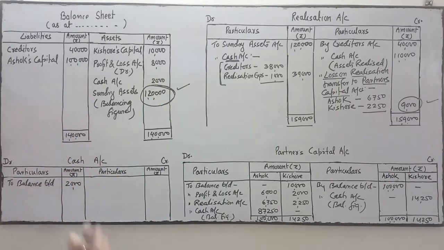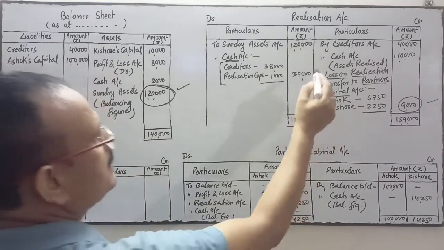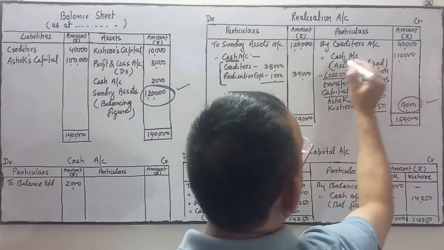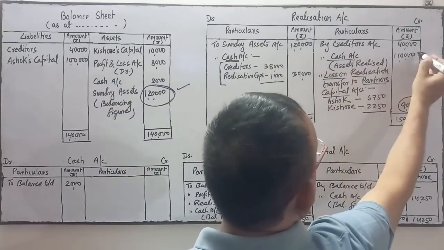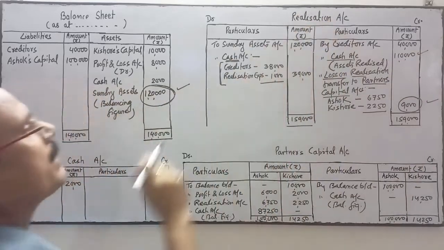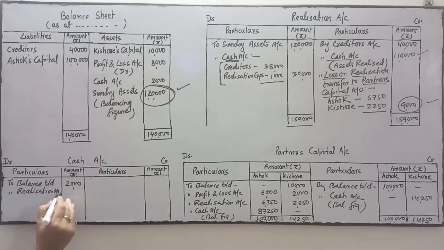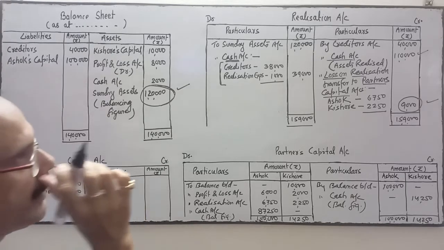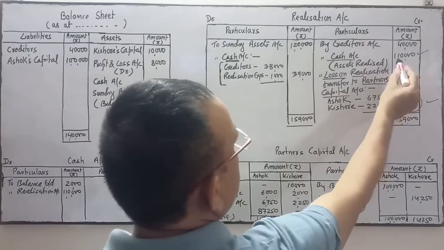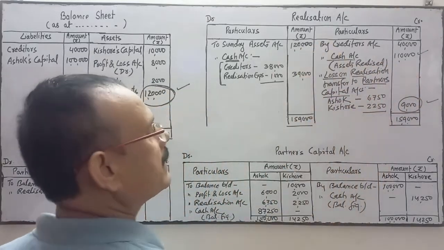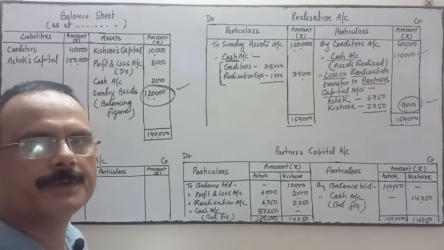Now coming to the cash account. From here, cash is on credit, this one. Cash is on credit, so cash account debit to realization account. So this side we will write in the cash account to realization account. Amount is 1,10,000, correct? 1,10,000, this amount. Entry is cash account debit to realization account.